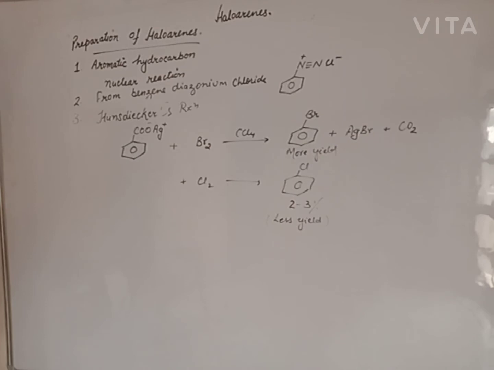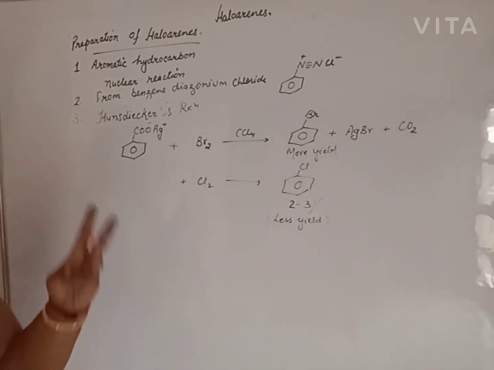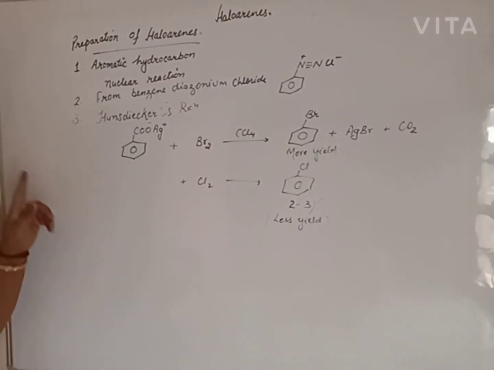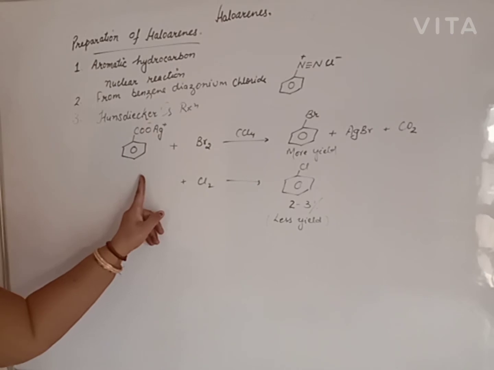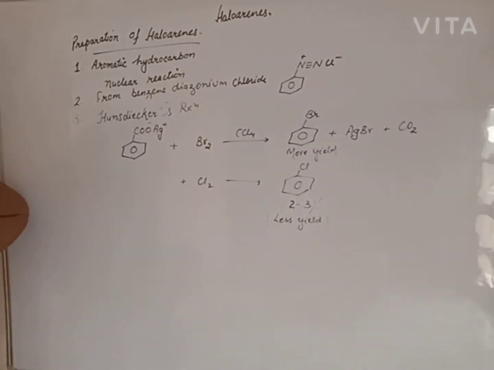Second, from benzene diazonium chloride, it consists of 4 reactions: Gattermann reaction, Sandmeyer reaction, reaction with KI and Balz-Schiemann reaction. 3 are name reactions. And the last one is the Hunsdiecker reaction, the silver salt of a fatty acid. In place of alkane, we will use benzene, an aromatic hydrocarbon, and we will get bromobenzene in more yield, and chlorobenzene in very less amount.